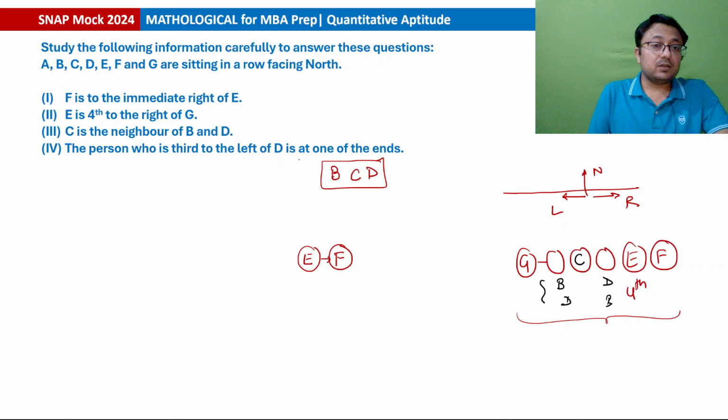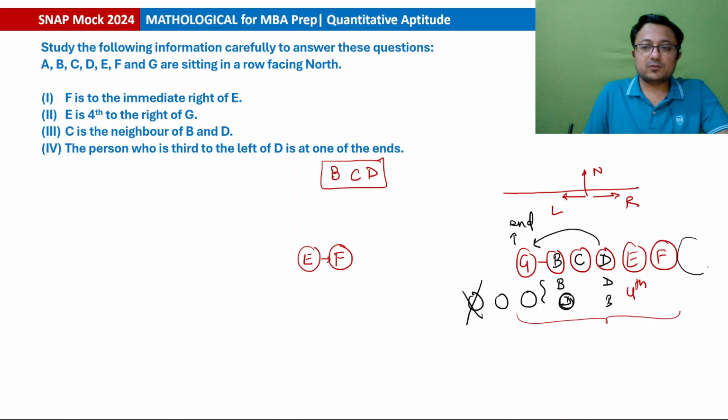The person who is third to the left of D is at one of the ends. Third to the left of D is at one of the ends. So if D is here, then third to the left of D will be a person here, but there are not 8 persons, so that is not possible. That is not possible. Okay? So D must be here. And if D is here, B must be here. Then third to the left of D is G, so G is at the end. So the last person we have to fit will be here, at the last place. Which person is left? A is remaining, A will be at this place.